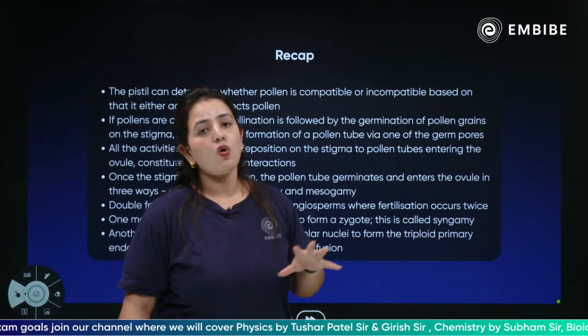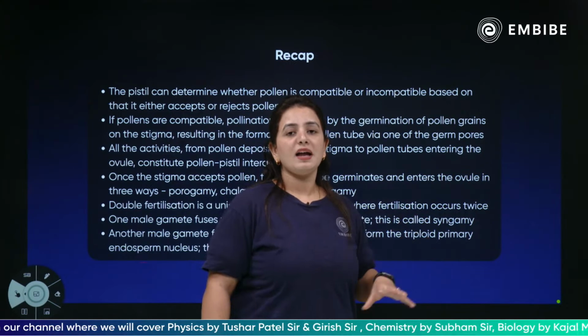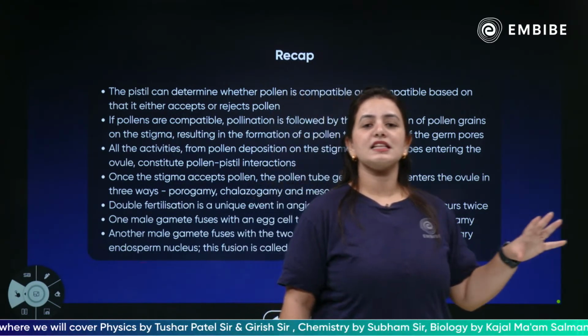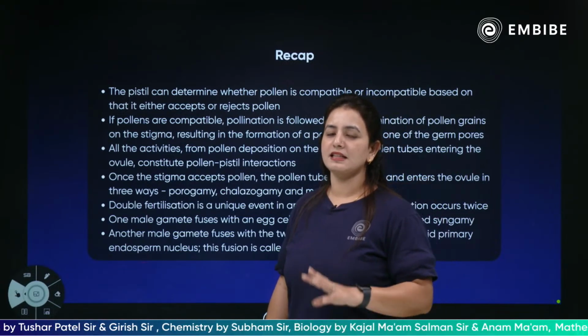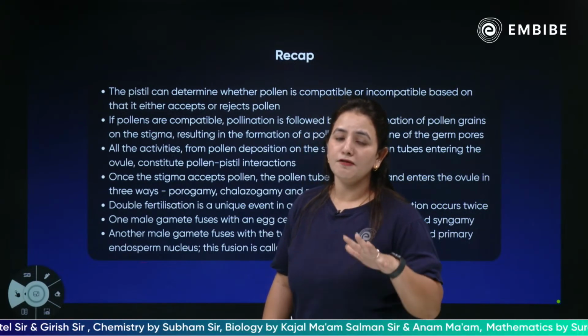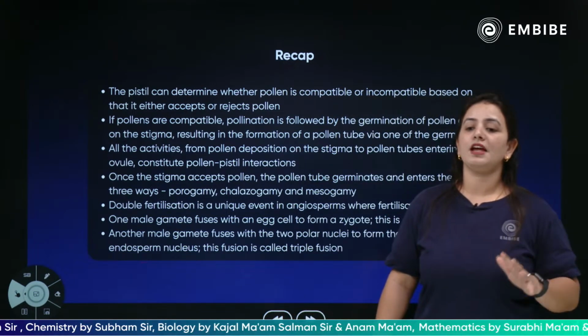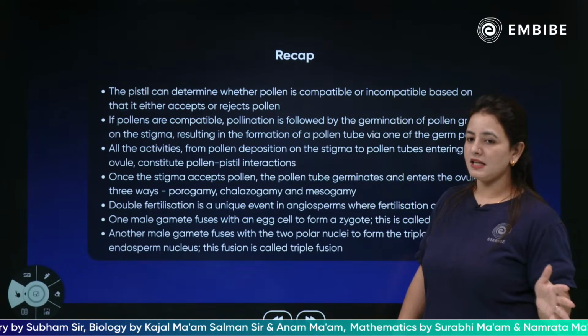This is called double fertilization and triple fusion. What is a triple fusion? Because one male gamete fuses with the central cell, which has two nuclei, so three nuclei are involved, and that is why it is called triple fusion. This is all we discussed in the previous session.